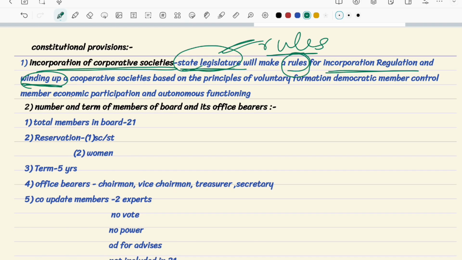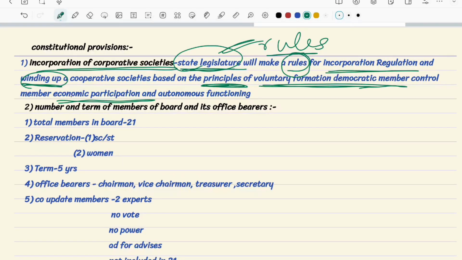So the rules will be set by the state legislature, if you are following certain principles: voluntary formation and democratic member control. That means the 25 members working in your cooperative society should come voluntarily. No force should be applied for them to work. And there should be economic participation.